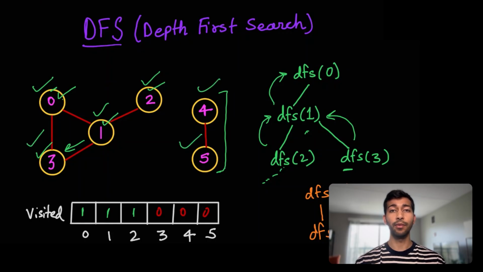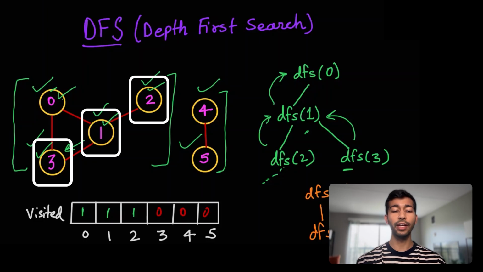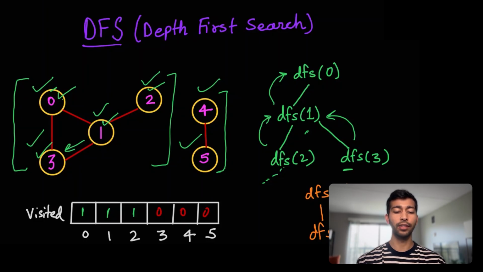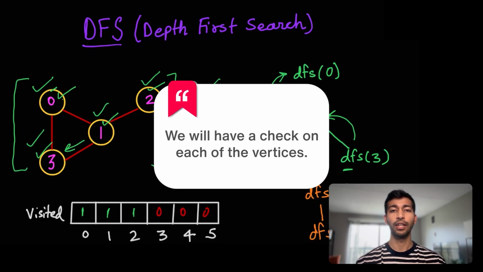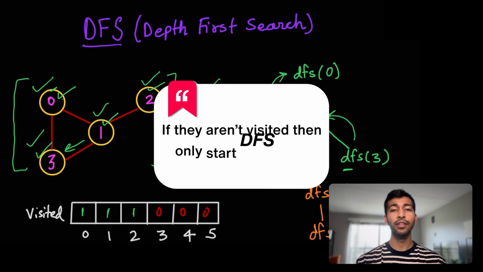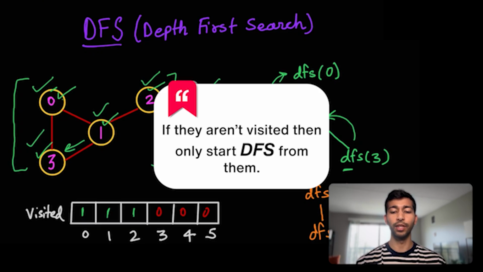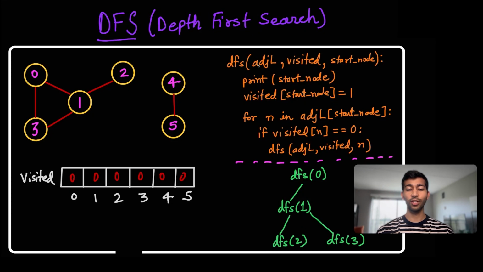Now there could be many repetitions, as you can see. Since we are doing a DFS from 0, we have already covered 0, 1, 2 and 3. So we do not need to do DFS from 1, 2 and 3. That is what we'll see in the code part, where we'll have a check on each of the vertices: if they aren't visited, then only start a DFS from them. If this is very complicated, let's look at the code, run through a small example and understand this bit too. So this is how the code looks.